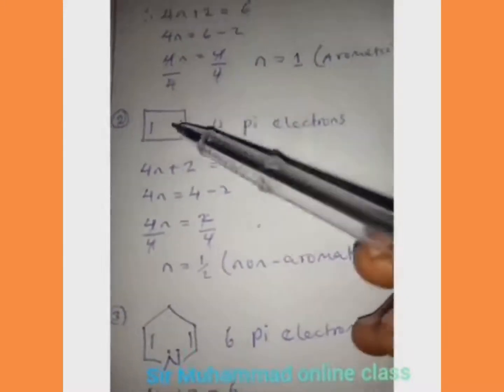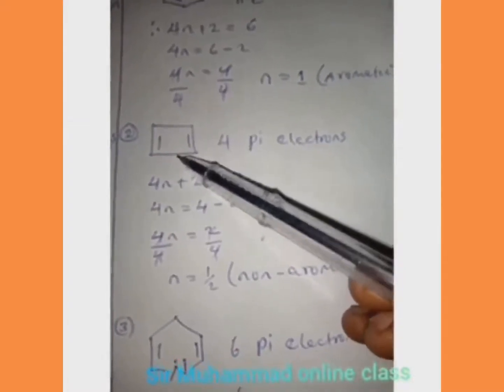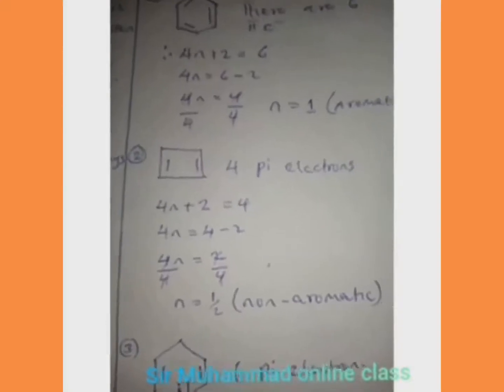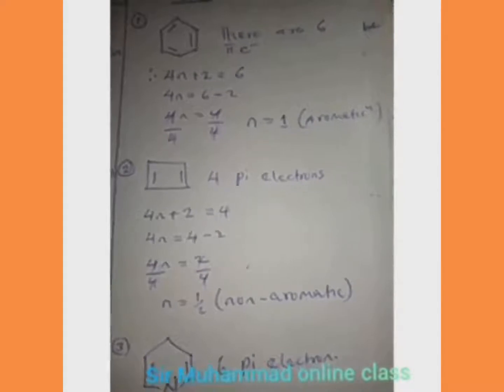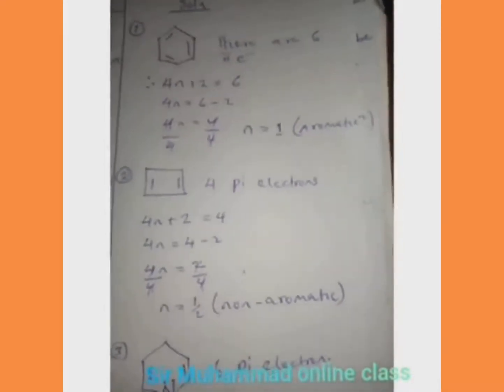This second compound, let's see. Double bond, alternate single bond. Double bond, alternate single bond. Okay, accepted. It satisfies rule number 1. But you can't call it aromatic until you pass through the second rule. Because if you pass JAM, it does not mean that you have been admitted. You have to pass post-UTME. If you pass post-UTME, then you become a student.